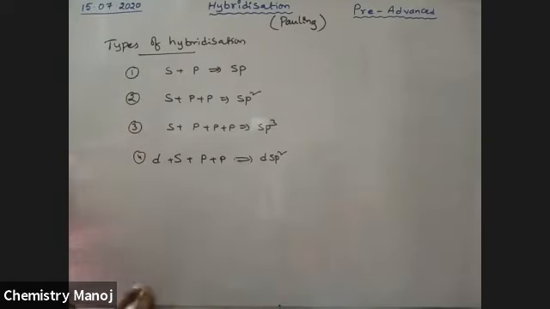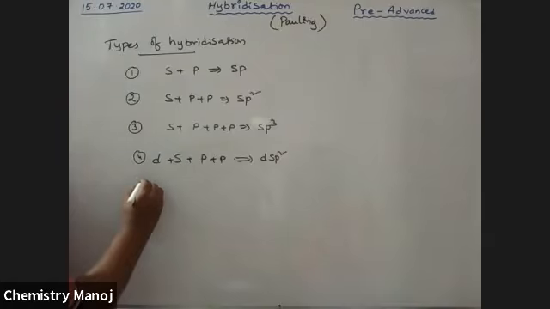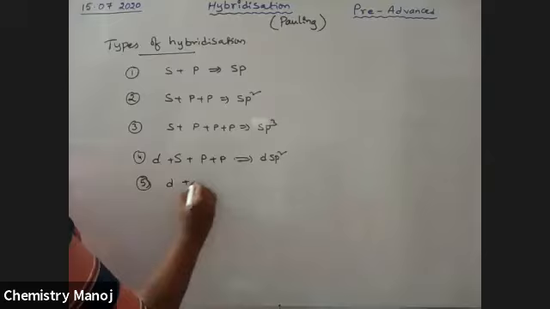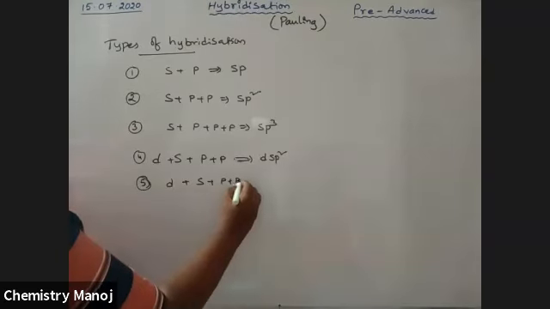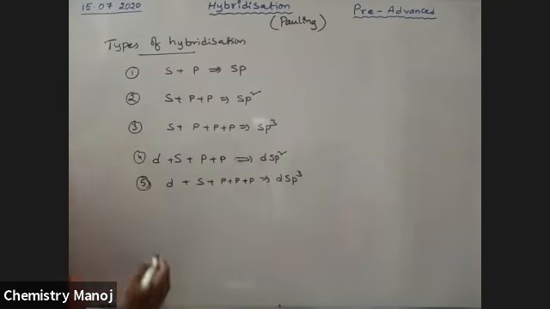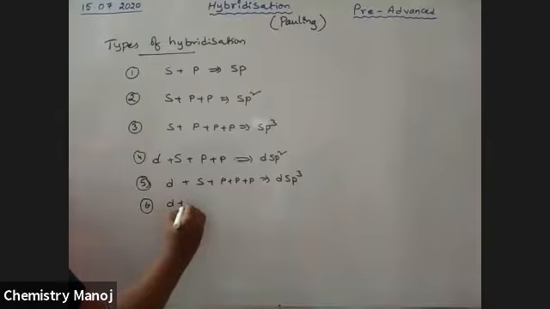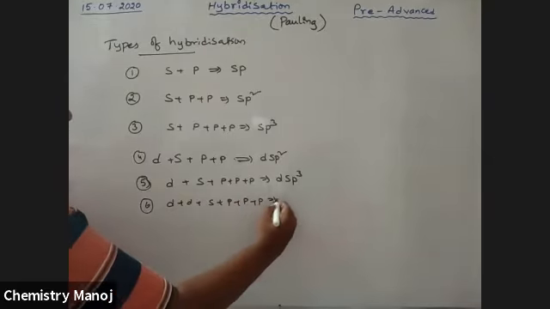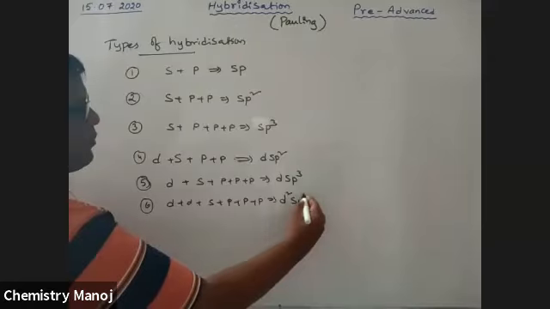dsp2 hybridization. Similarly, next one d orbital, one s orbital, one p orbital, p orbital. That is dsp3 hybridization. Next, two d orbitals, one s orbital, three p orbitals are involved in mixing. That is d2sp3 hybridization.